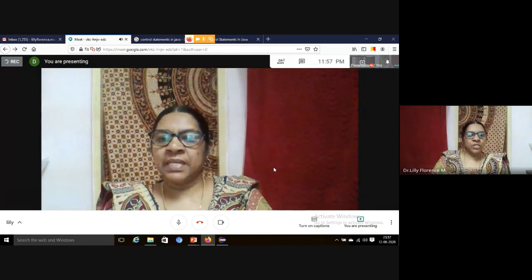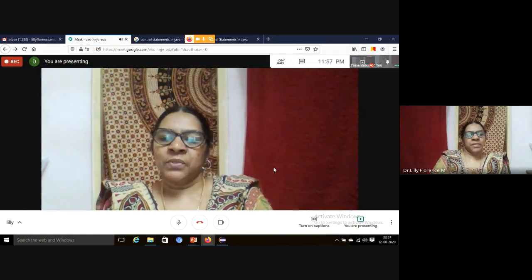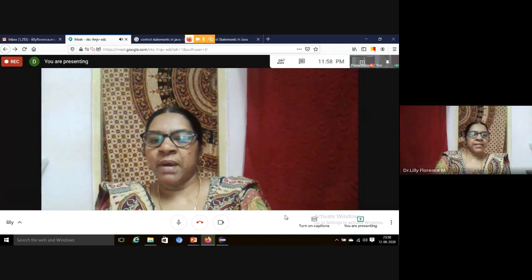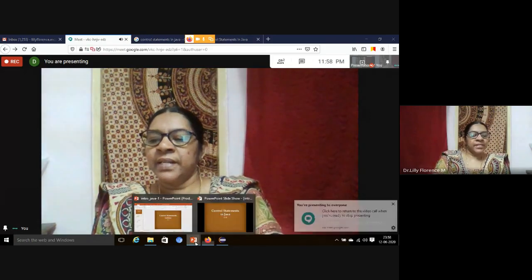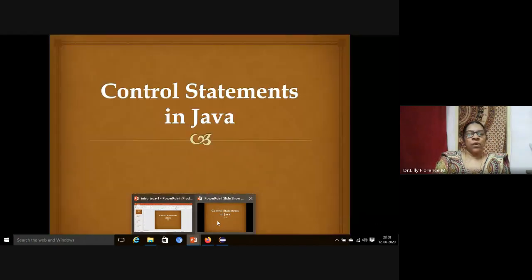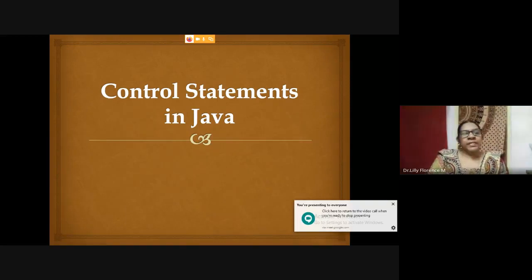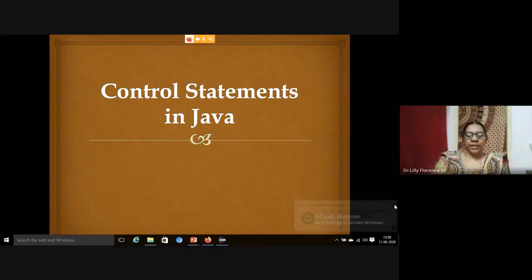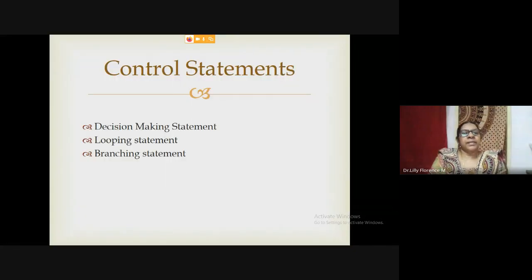Control statements in Java programming. Mostly, control statements determine whether a statement will be executed or not. Also, they control the flow of execution of our program. There are three categories of control statements in Java programming. One is decision making statement, another one is looping statement, and the third one is branching statement.